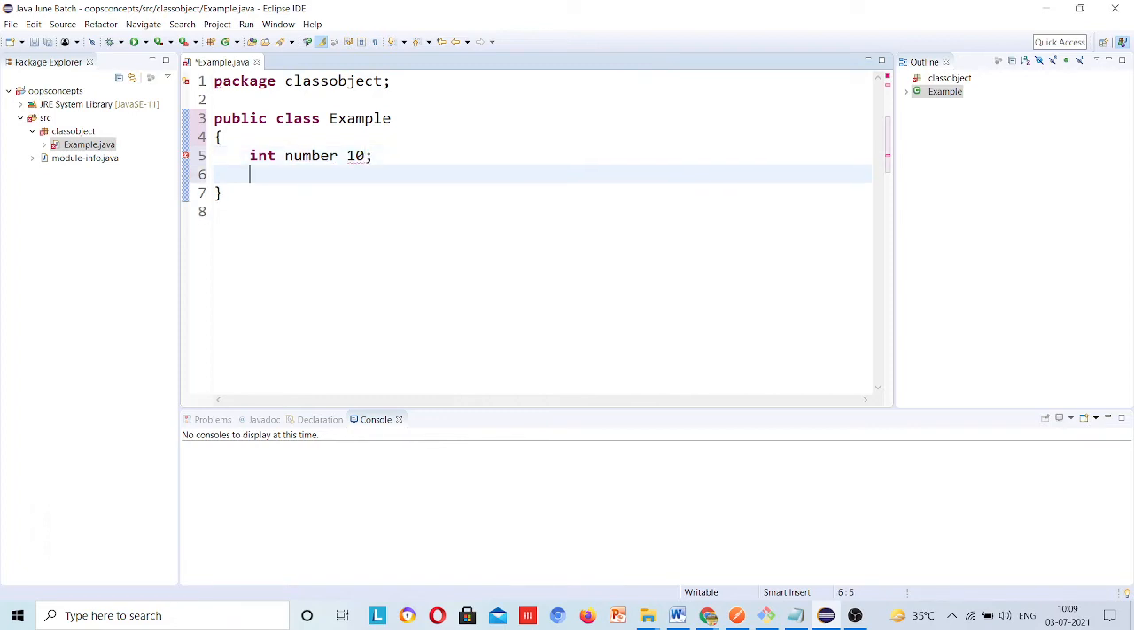Int number is equal to, suppose, 10. Equals to is required, and string name is equal to Vandan.